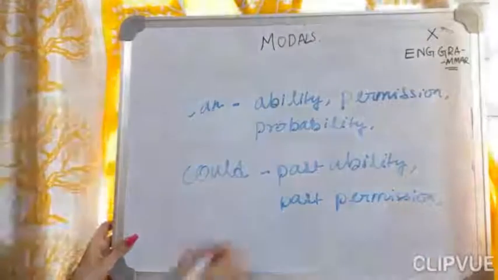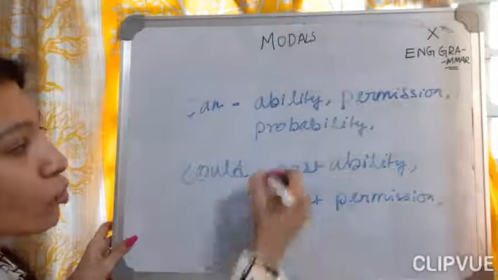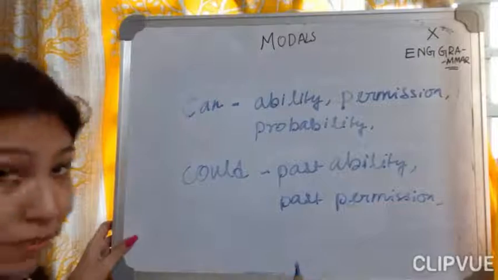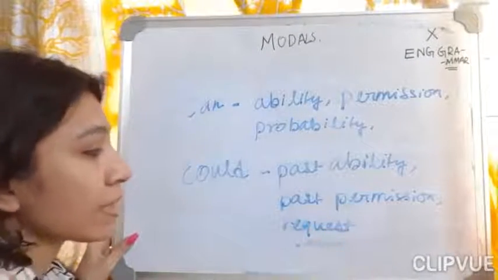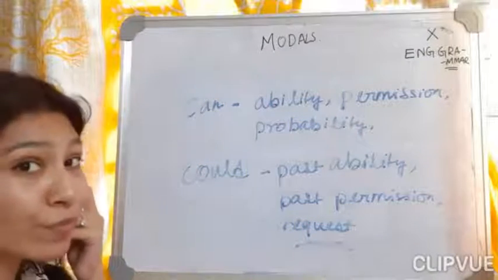Okay, after past permission, it will be what? Probability. It could happen, and that sort of thing again. And what is new here? Request. This is a request. Request of what? Request like, could you do this for me?